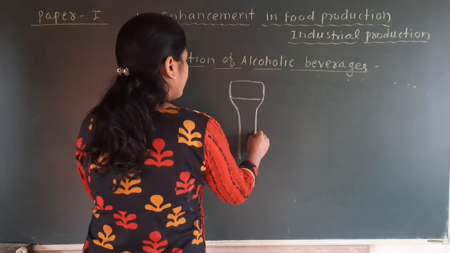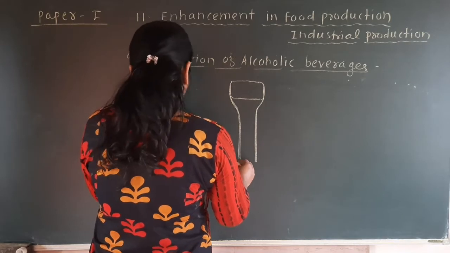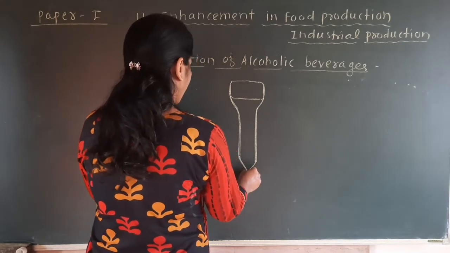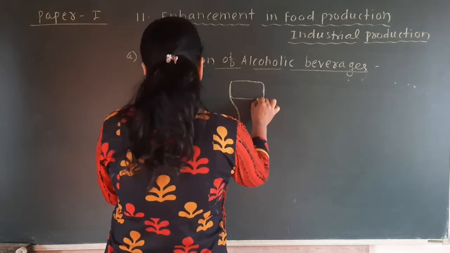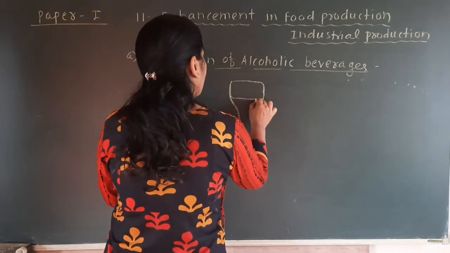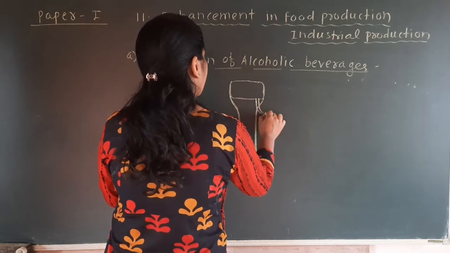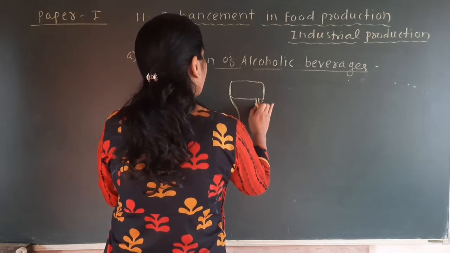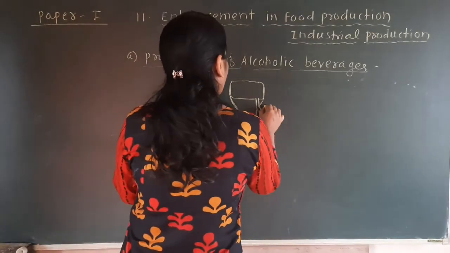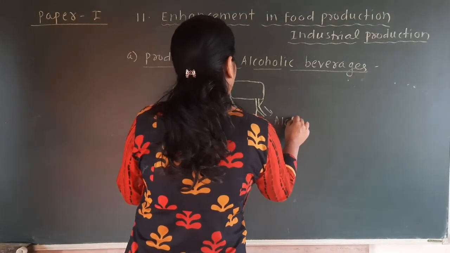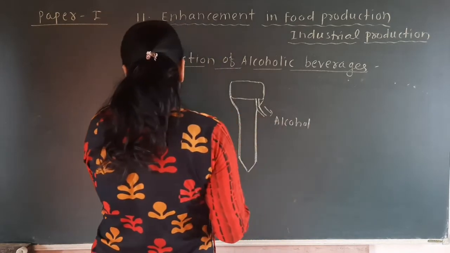Like the tower diagram is there, like the tube, and that's why it is called the tubular tower fermenter. Okay, here you can see that there are 2 outlets. One outlet is here. From that outlet alcohol comes out.